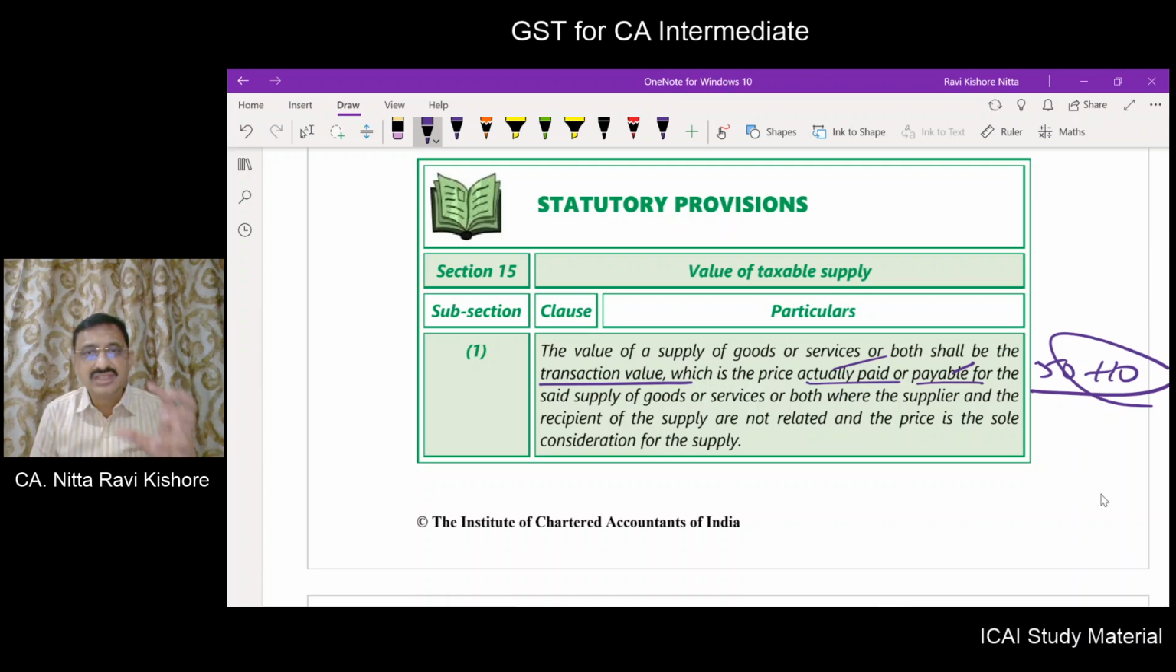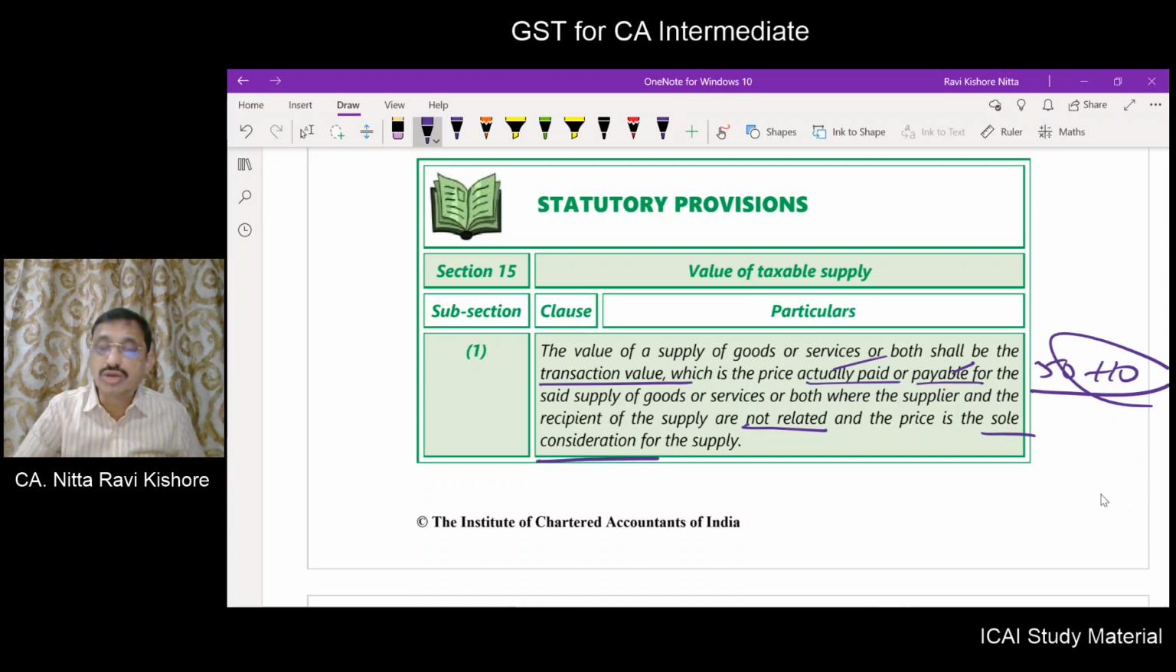For the said supply of goods or services or both, where the supplier and recipient are not related, price is the sole consideration. So when can transaction value be adopted? Transaction value can be adopted only when two conditions are satisfied. What are the two conditions? The supplier and the recipient are not related, and the price is the sole consideration.